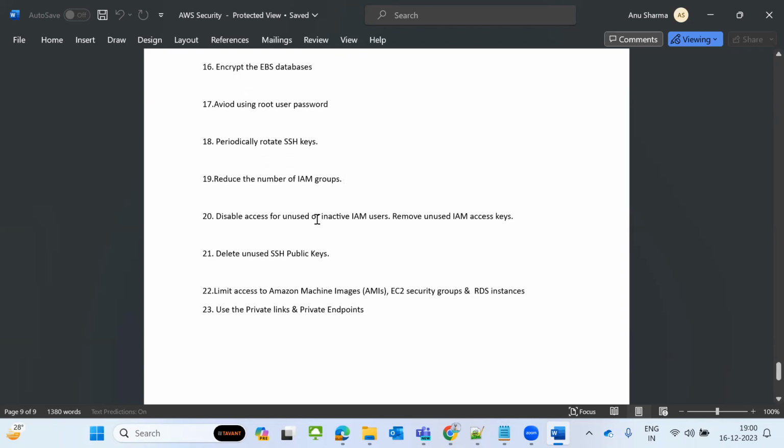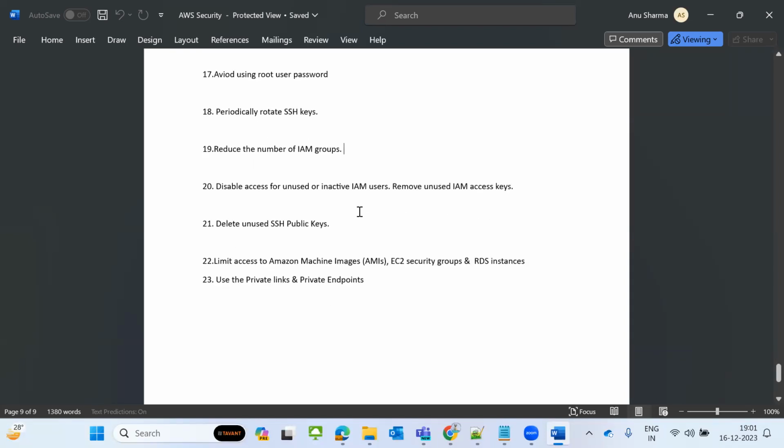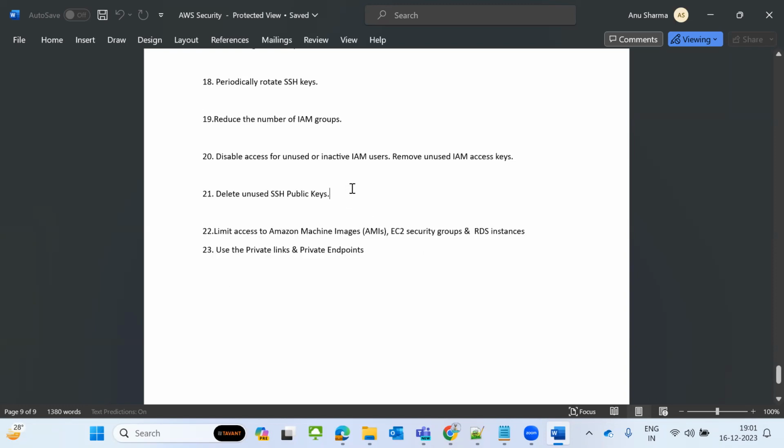Disable access for unused and inactive IAM users. Remove unused IAM access keys. For example, we have seen that some users have not logged in for more than 90 days. Go and delete those users and remove the unused access keys. If you are not using the access key and secret key, delete it. Whenever you require, you can enable a new one. Delete unused SSH public keys, meaning PEM keys. Whenever you are not using them, you can delete them.